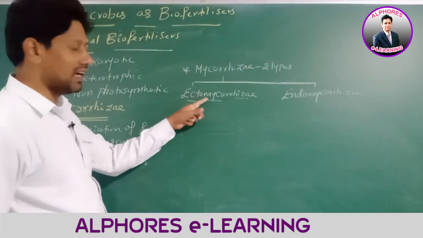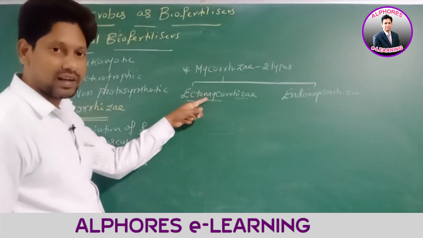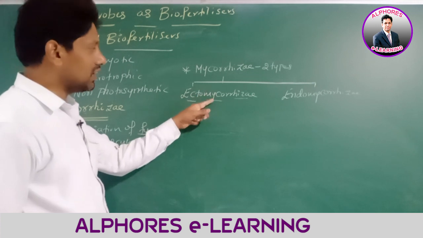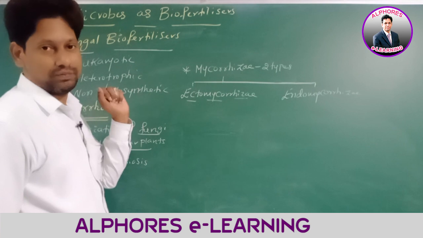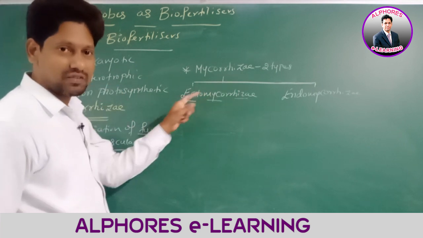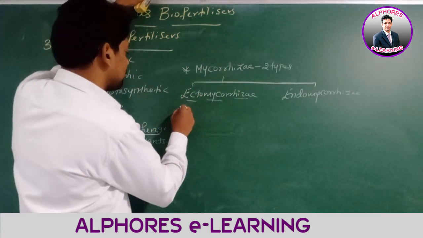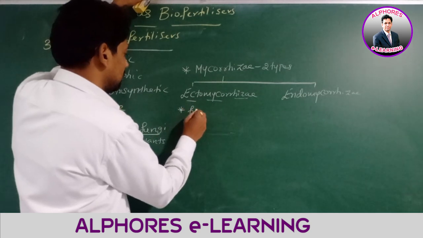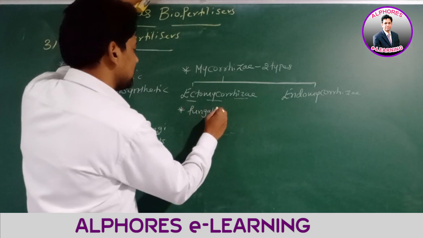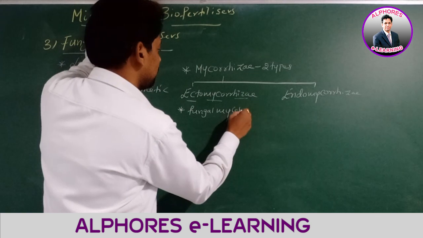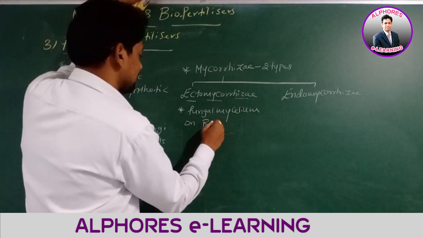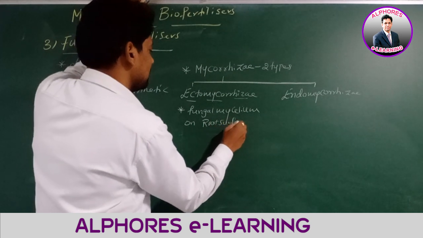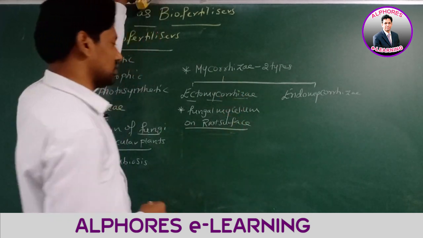What is the body of fungi called? Mycelium. Therefore, the fungal mycelium is present on the surface of the root.